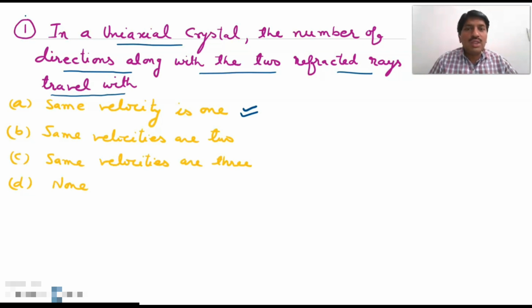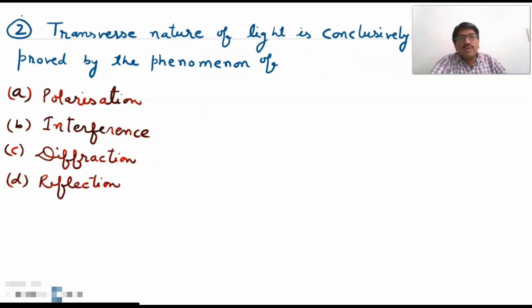Now we move towards the second question. Transverse nature of light is conclusively proved by the phenomenon of: polarization, interference, diffraction, or reflection. These are the options, and it is a conceptual question. Transverse nature is represented by polarization. So the answer is polarization. Now we will move towards the third multiple choice question.